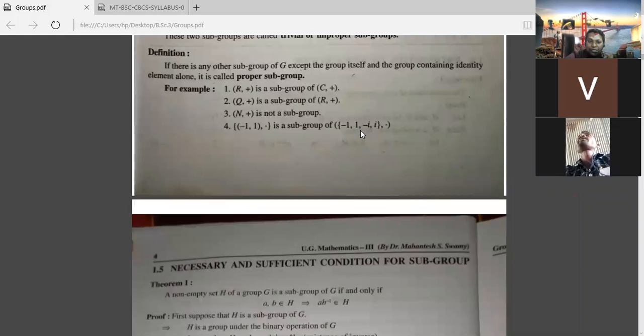Okay, now here also {minus 1, 1}. This is also a finite order group. This is a finite group. Here you see {minus 1, 1}, the number of elements is 2, and the dot is there, and {minus 1, 1} is a subset of {1, minus 1, i, minus i}. This is a subset, and the binary operation is the same. And then this is a group under dot, and this is also a group under dot. Therefore this is a subgroup of {1, minus 1, i, minus i}. So of course there are the 4 roots of unity.